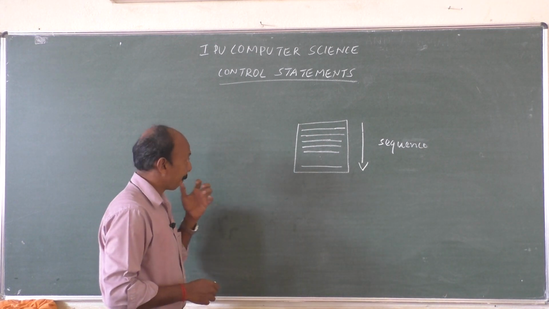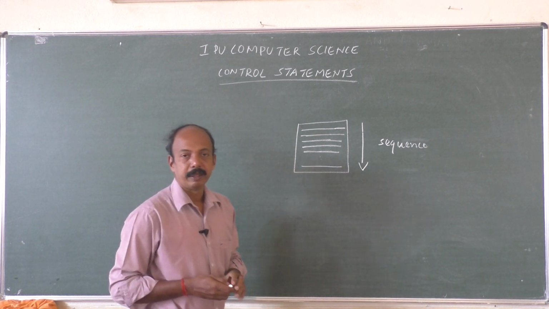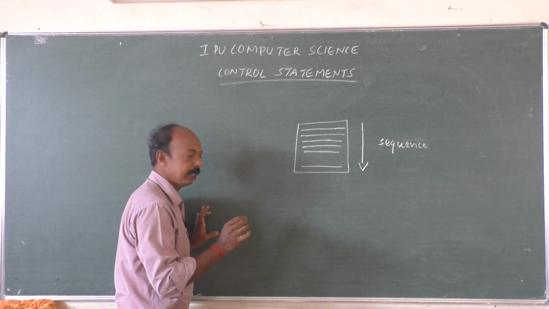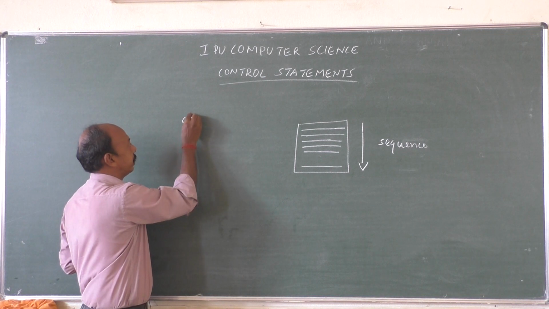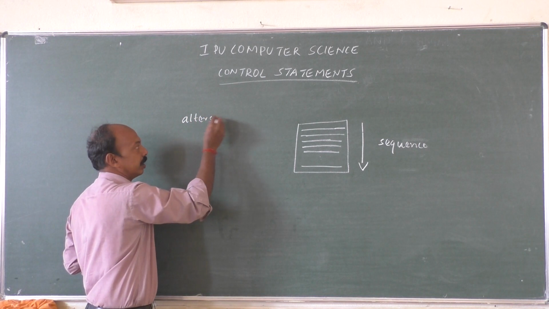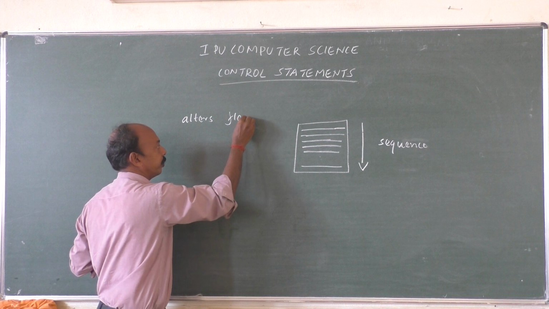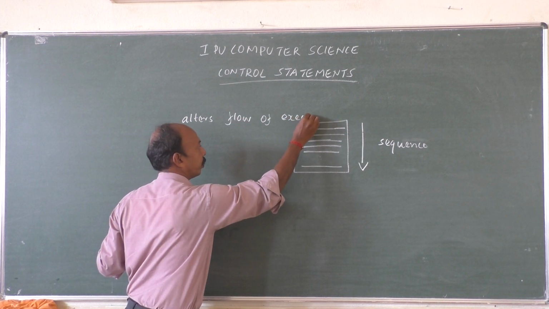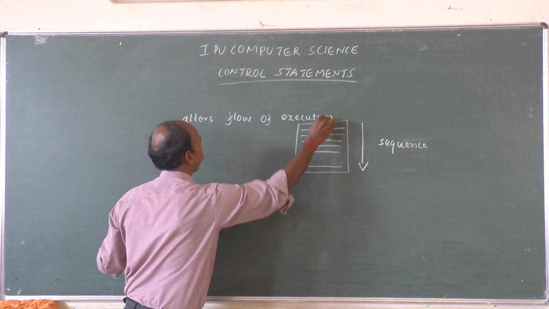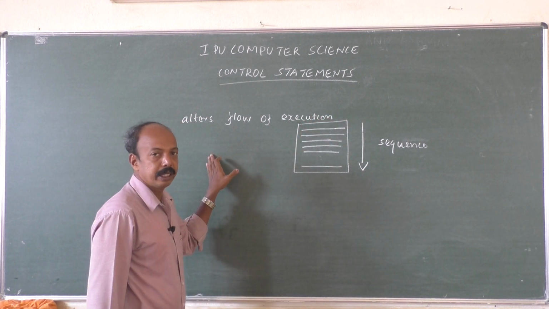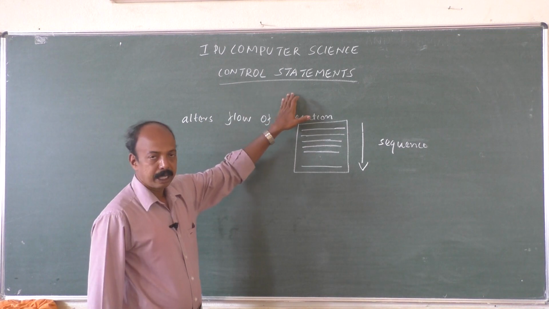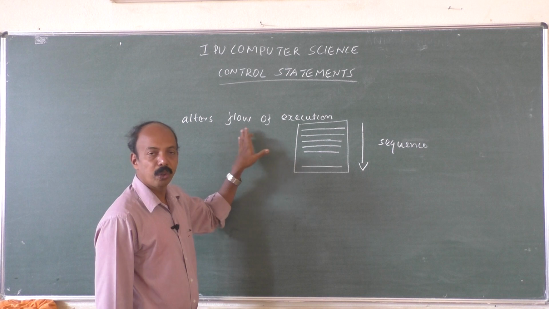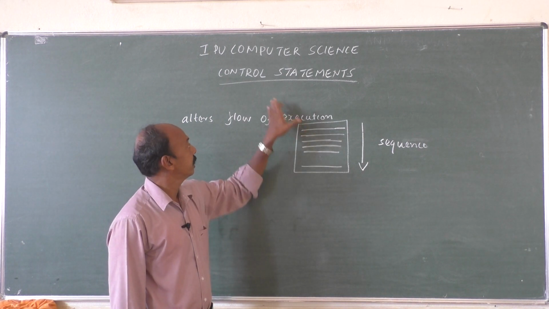Now before that, what is a control statement? A control statement is a statement which alters the flow of execution. A control statement can be defined like this: a statement which alters the flow of execution is called a control statement.